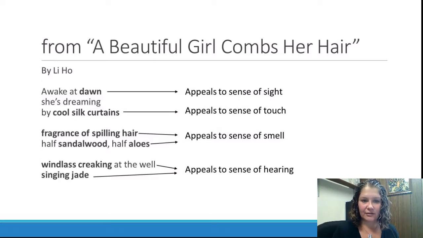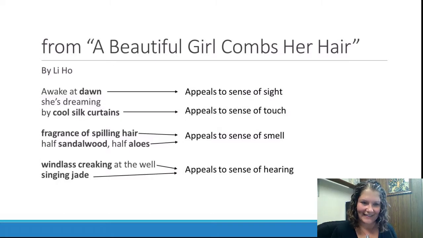When I hear that, I imagine what it's like to stroke silk curtains and the coolness of touching that. I also identified one phrase and two words as appealing to the sense of smell. So the phrase fragrance of spilling hair, and then the words sandalwood and aloes. That first one asked you to imagine what hair smells like, and I specifically imagined what freshly washed hair smells like. And then sandalwood is a very strong scent, and aloe is also a fairly strong scent. So those appeal to my sense of smell.